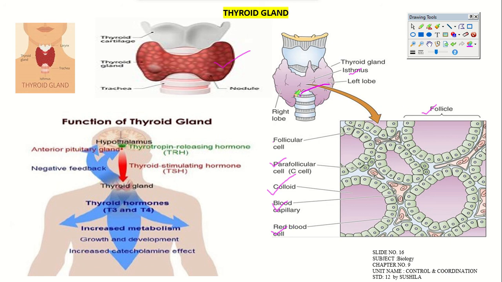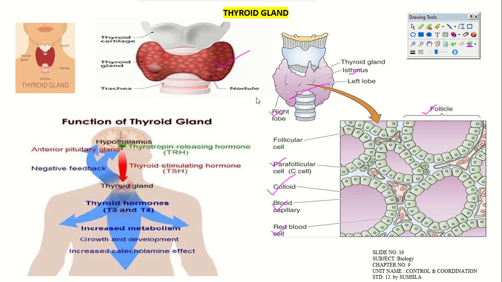And the right lobe and the left lobe are also there in the thyroid gland. And these cells are present in an arrangement of the parafollicular cells, and inside these cells there is a gelatinous part, that is called the colloid. Okay, and through the blood capillaries and the red blood cells, it transports or exchanges the material, whatever source of material it is. Okay, and performs the actions.